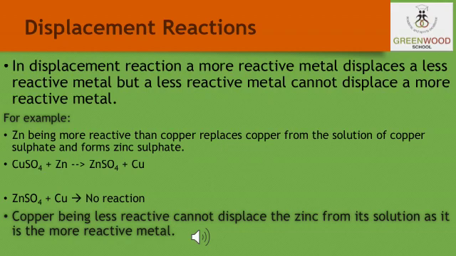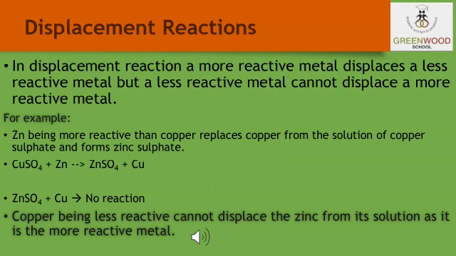In the example, there is a reaction between copper sulfate and zinc metal. Here zinc is more reactive than copper. It will replace the copper from its solution of copper sulfate, and in the product it will form zinc sulfate, because zinc is more reactive than copper.